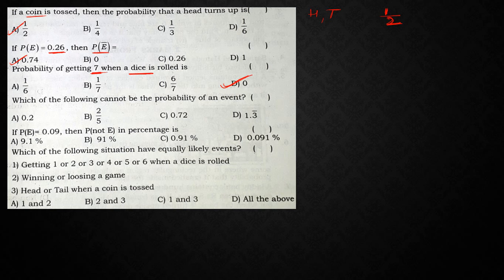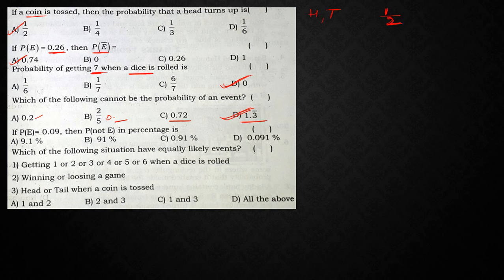Which of the following cannot be the probability of an event? 0.2. It can be. 2 by 5 means 0 point something, which is less than 1. 0.72. Next here 1.3. Clearly it is greater than 1. Hence it cannot be the probability of an event.